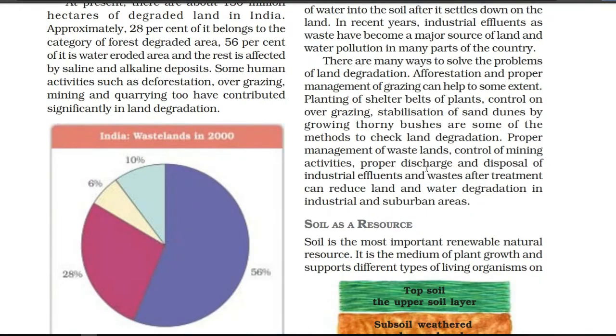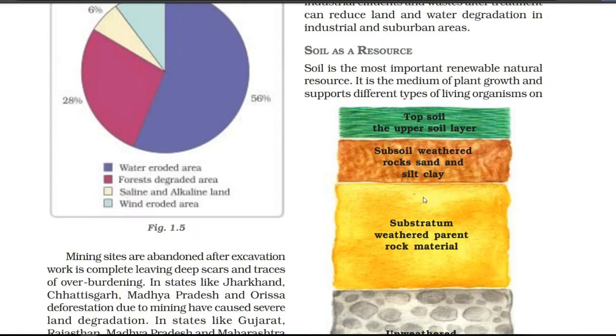From the factories, chemicals and waste are going to be discharged. So before discharge, we are going to give a proper treatment so that it also reduces land degradation. After that, soil as a resource is mentioned here.